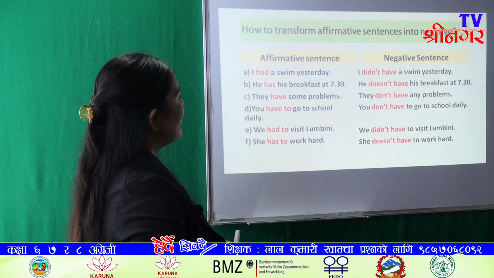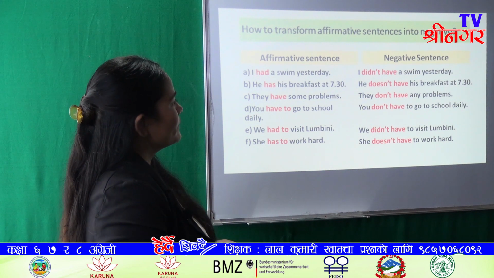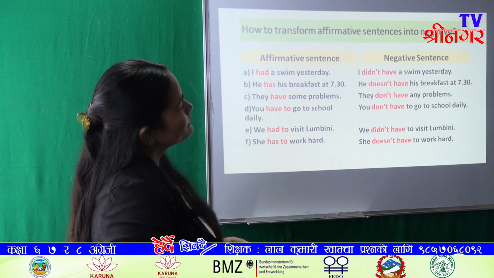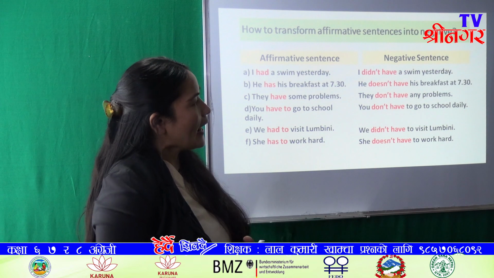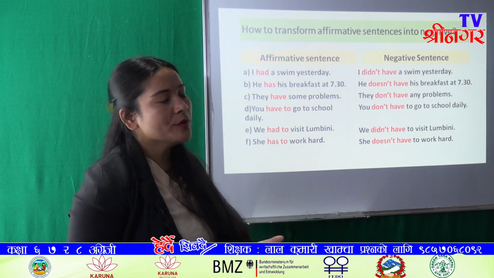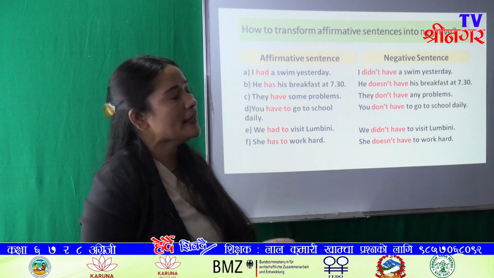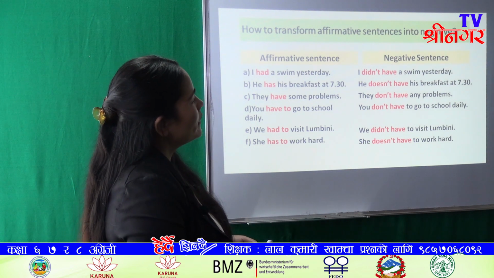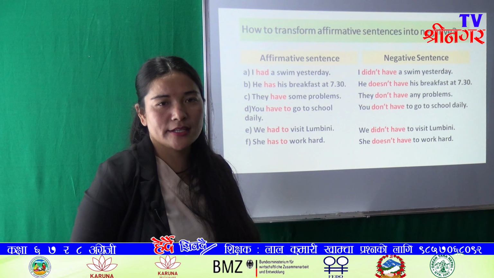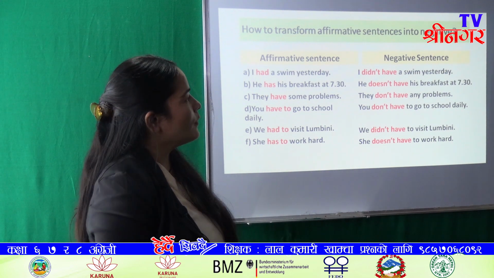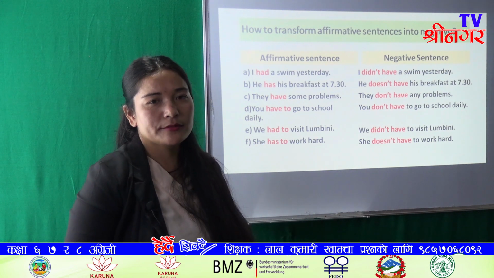Okay, so I had a swim. Its negative is I did not have a swim yesterday. And as a main verb, had is verb 2. Being verb 2, we have used did not here. And its verb 1 is have.